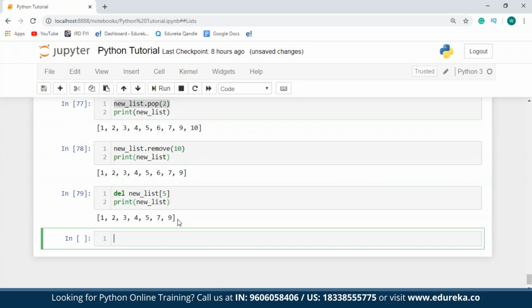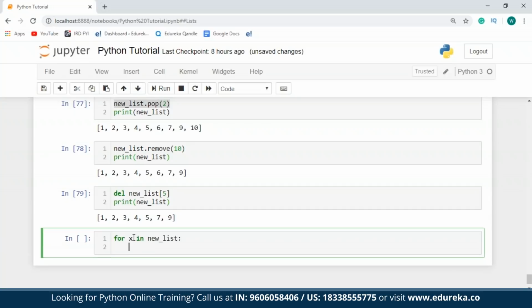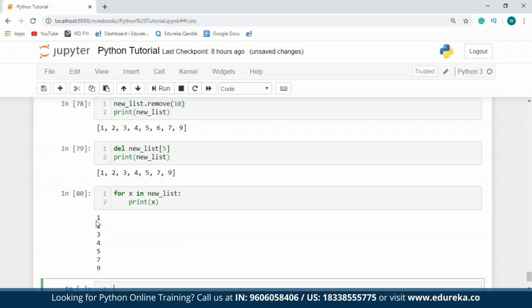Elements of a list can also be accessed by using the for loop. So in case I want to access all the elements that are present in new list, all I have to do is use the for loop. So for x in new list, I'll say print x. So as you can see, all the elements have been returned one after the other.